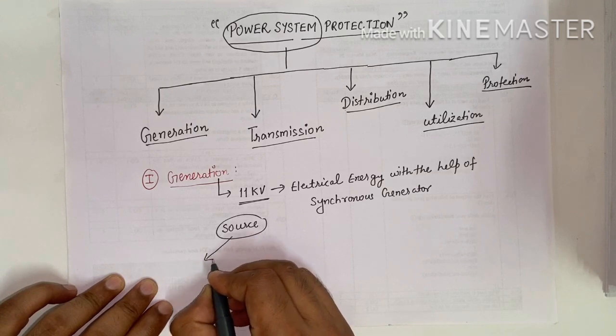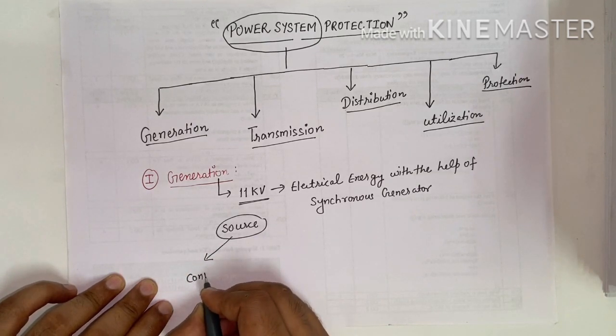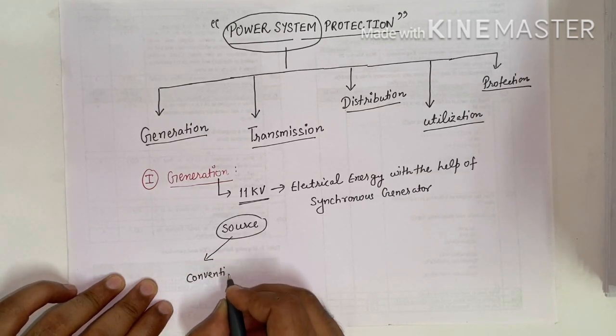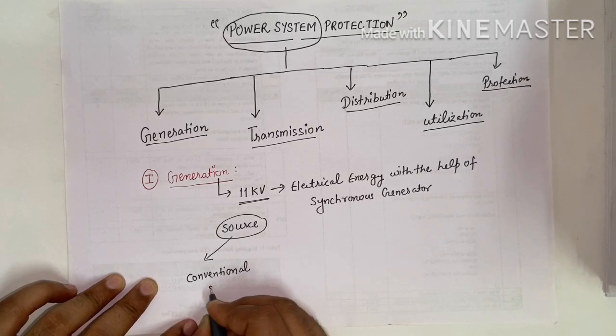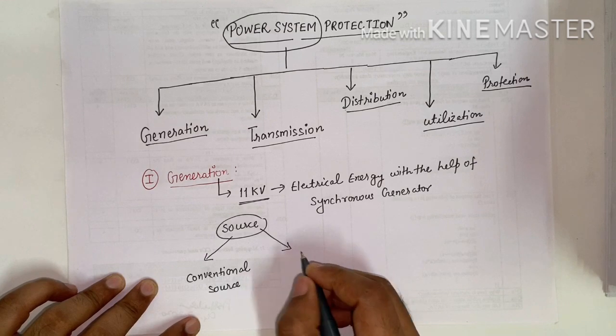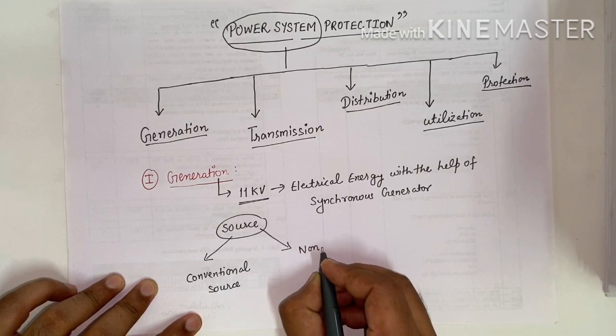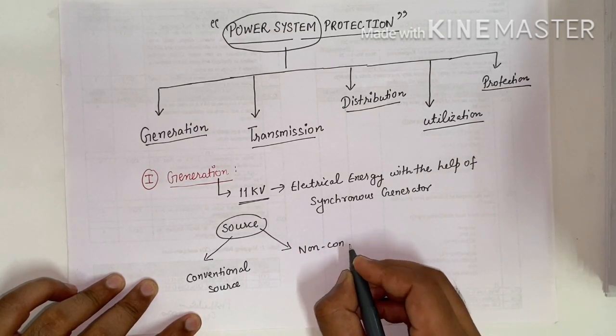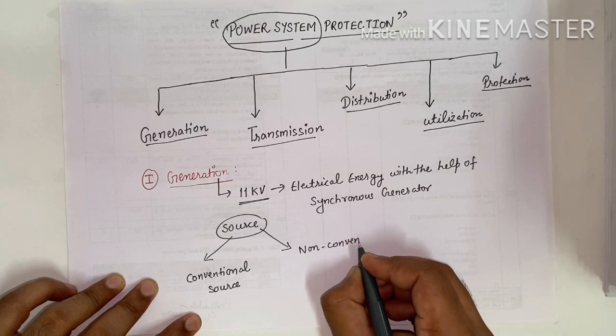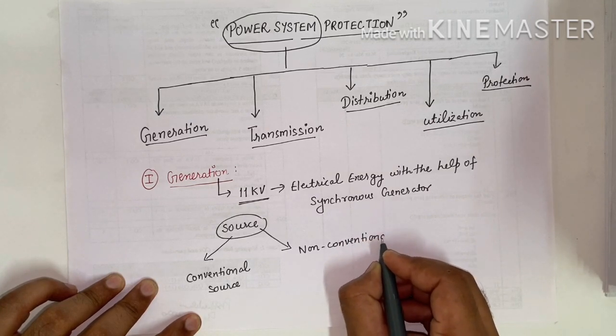First source is called the conventional source, and second source is called the non-conventional source. In these two ways we generate electrical energy.